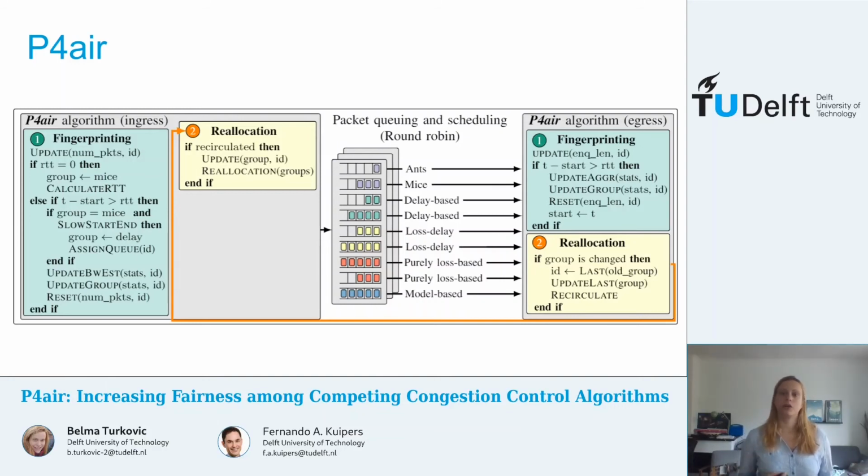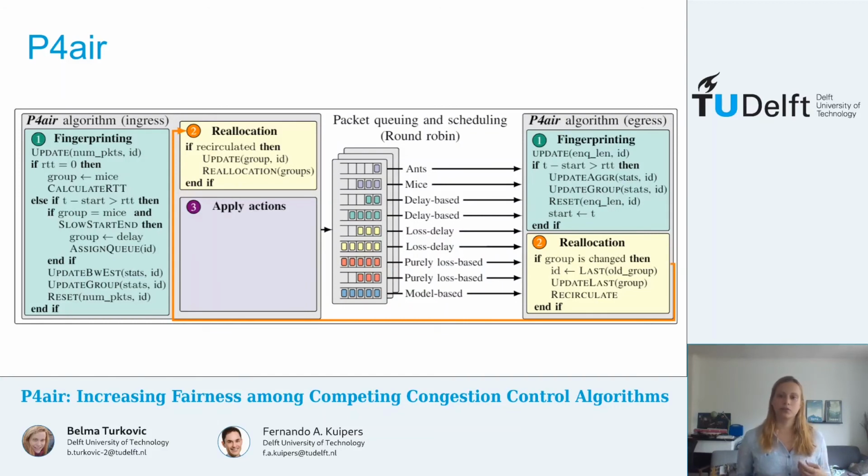Finally, I'm going to go now through the last P4air module, which is the apply action module. This module enforces fairness among flows processed in the same queue by applying custom actions to flows. There are two main reasons to do this. First, flows having different RTTs will still overpower each other, and grouping flows just based on their group is not enough. Second, even flows that belong to the same group and have the same RTT don't actually have perfect fairness.